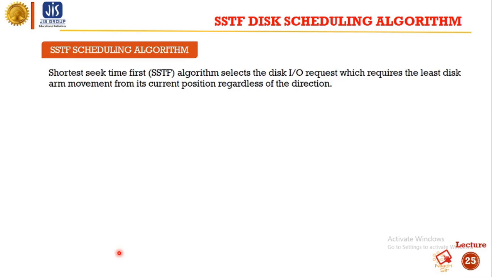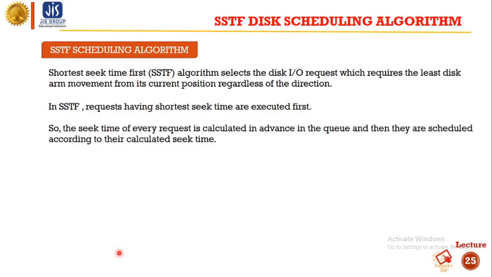The shortest seek time first algorithm selects the disk IO request which requires the least disk arm movement from its current position, regardless of the direction. Requests having the shortest seek time are executed first. The seek time of every request is calculated in advance in the queue, and then they are scheduled according to their calculated seek time.